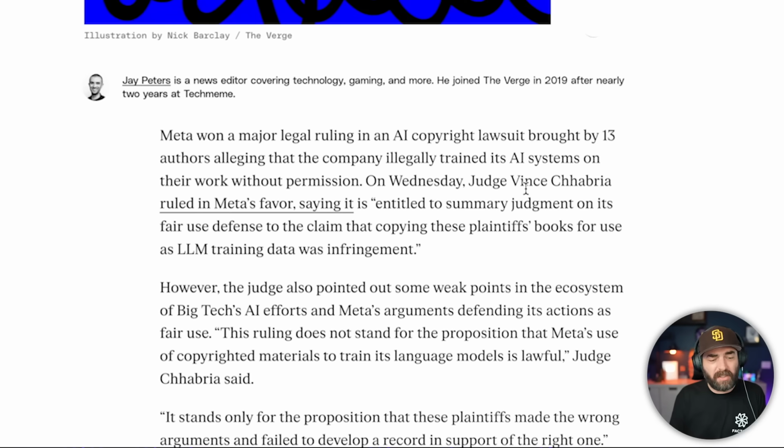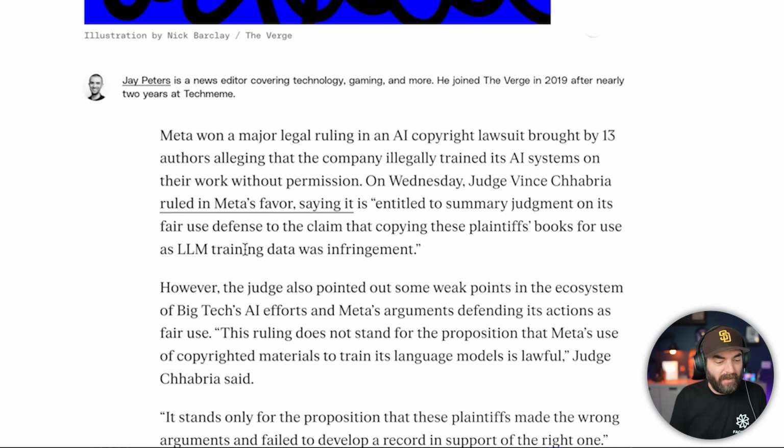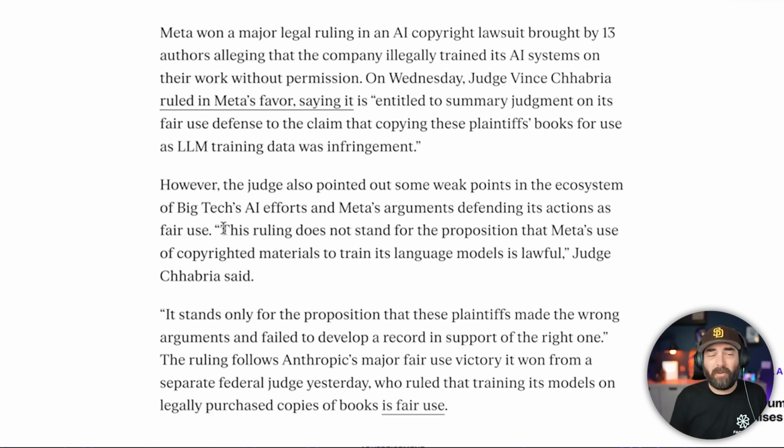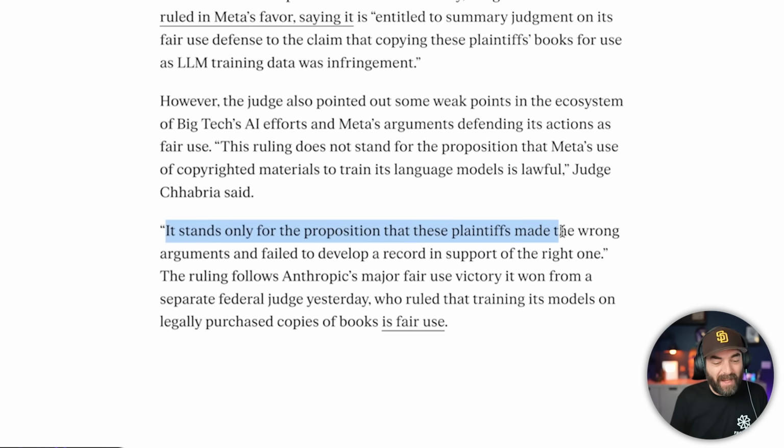On Wednesday, Judge Vince Chhabria ruled in Meta's favor, saying it is entitled to summary judgment on its fair use defense to claim that copying these plaintiffs' books for use as LLM training data was infringement. However, it goes on to say this ruling does not stand for the proposition that Meta's use of copyrighted materials to train its language models is lawful. It stands only for the proposition that these plaintiffs made the wrong arguments and failed to develop a record in support of the right one.